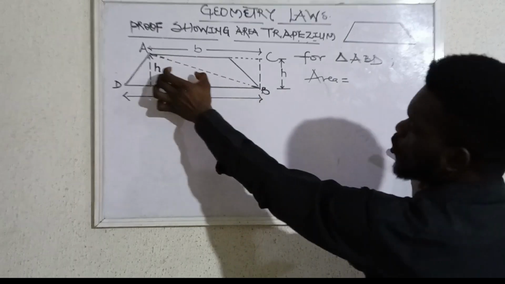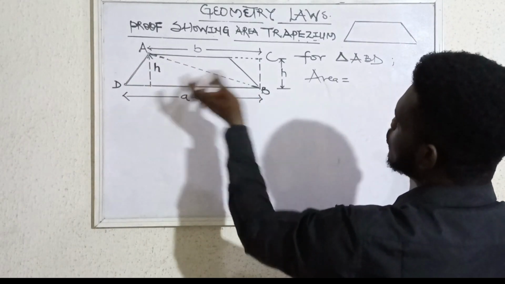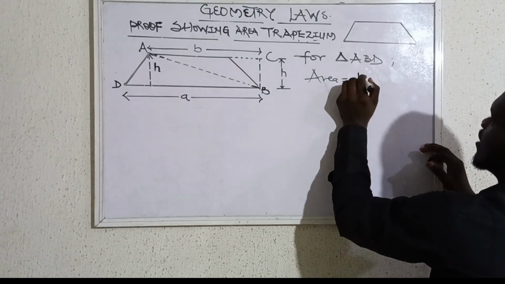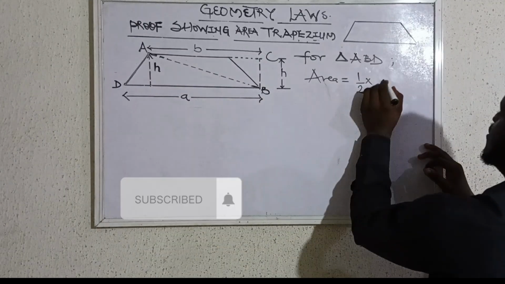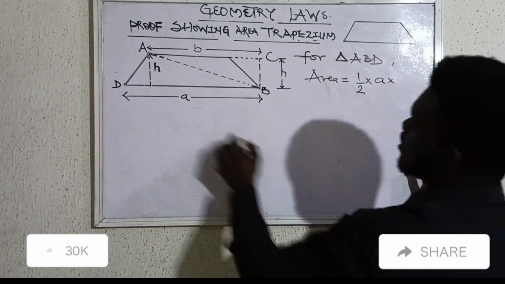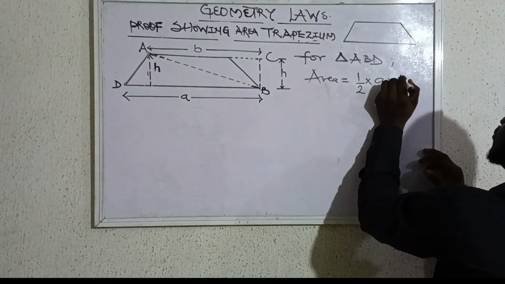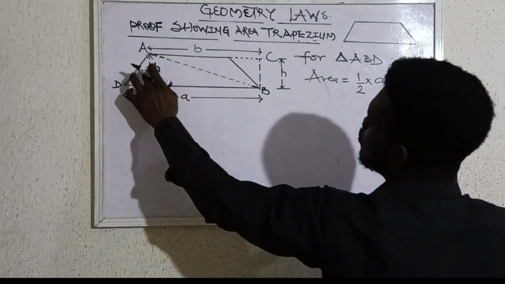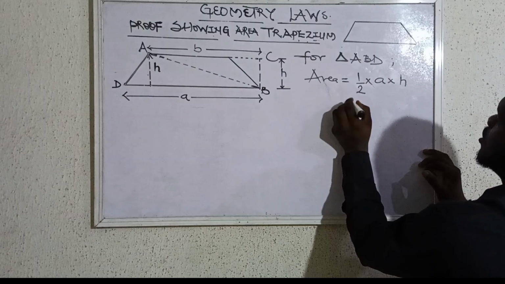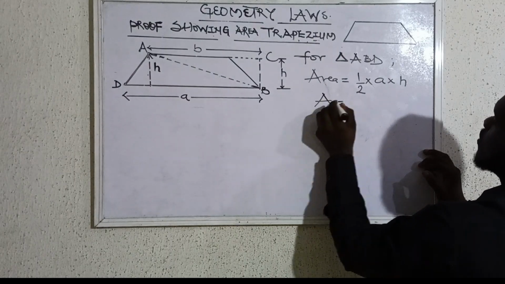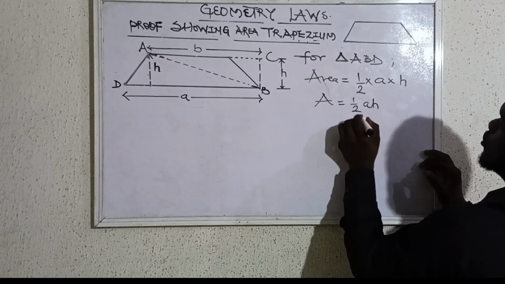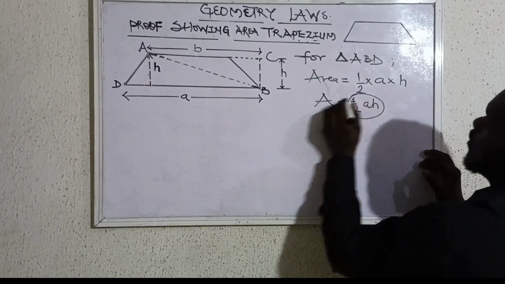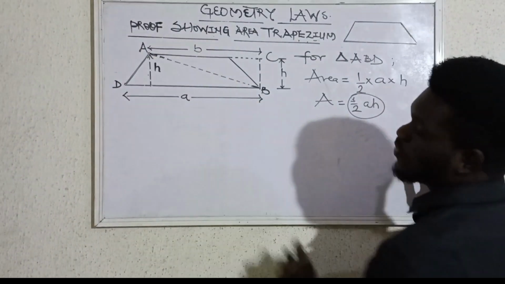So the area of the base triangle is going to be what? Half, don't forget that, half times the base, which is A, times the height, which is H. So the area for this becomes half AH. This is the area for just the triangle at the down part.